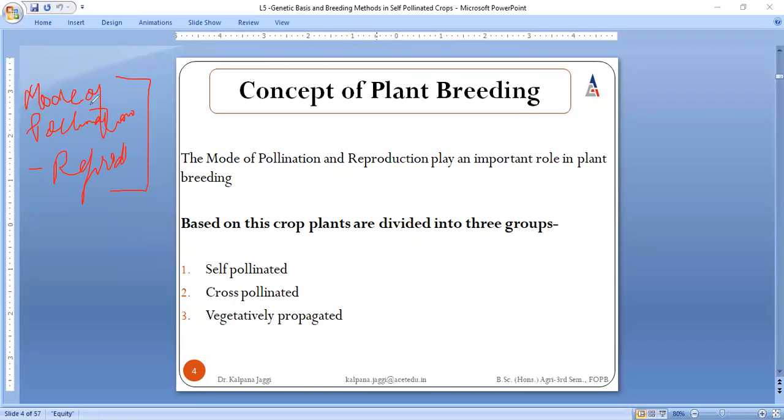And on the basis of this mode of pollination and reproduction only, we have divided the crop plants into three categories. Very first is the self-pollinated, then the cross-pollinated, and the third one is the vegetatively propagated. And we are to discuss the very first two. Today I will be discussing genetic basis of self-pollinated. Then in the next lecture we will discuss genetic basis and breeding methodology for the cross-pollinated, right? So on the basis of mode of pollination and reproduction, we have divided the crops into three categories, right?